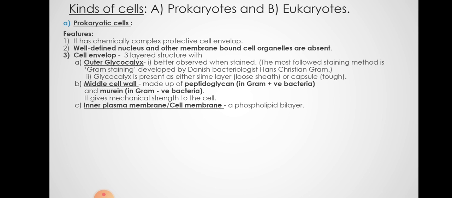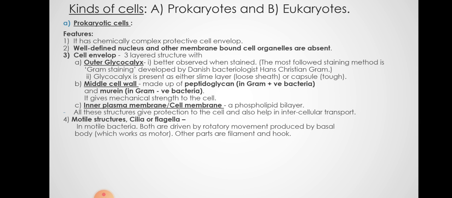The common example of prokaryotes is bacteria. Bacteria have the outer glycocalyx layer which is either slimy or like a capsule. The middle layer, the cell wall, is made up of peptidoglycans, and a Gram stain is used to identify such layers. The inner plasma membrane or cell membrane, which is like that of other animal or plant cells, is made up of a phospholipid bilayer. These give structural protection and they help in intercellular transport.